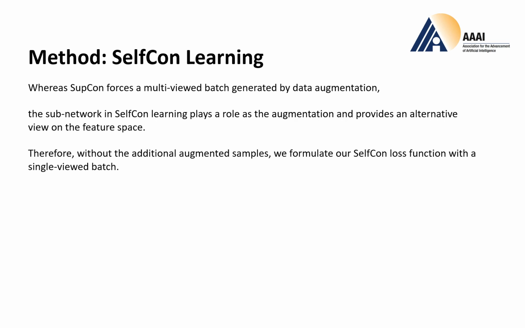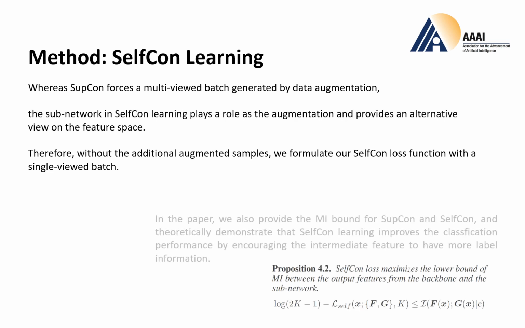Whereas prevalent contrastive approaches such as SubCon force a multi-viewed batch generated by data augmentation, the subnetwork in Self-Con learning plays a role as the augmentation and provides an alternative view on the feature space. Therefore, without the additional augmented samples, we formulate our Self-Con loss function with a single-viewed batch. In the paper, we also provide a mutual information bound for SubCon and Self-Con, and theoretically demonstrate that Self-Con learning improves the classification performance by encouraging the intermediate feature to have more label information. For the details, please check the paper.